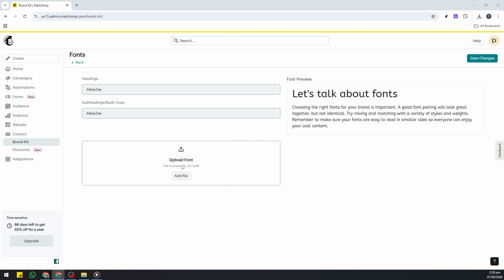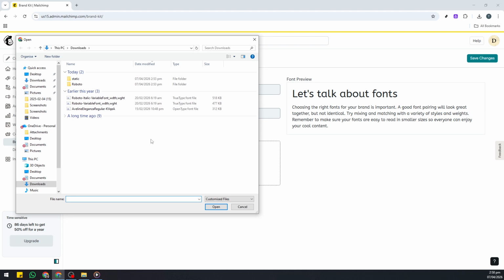Mailchimp will prompt you to add your files. Choose Add File, which opens your computer's file browser. Navigate to the folder where your font files live. Most brands use multiple styles: regular, bold, italic, and bold italic, so gather the complete set if you have it. Consistency in your email designs is much easier when every style you plan to use is available.